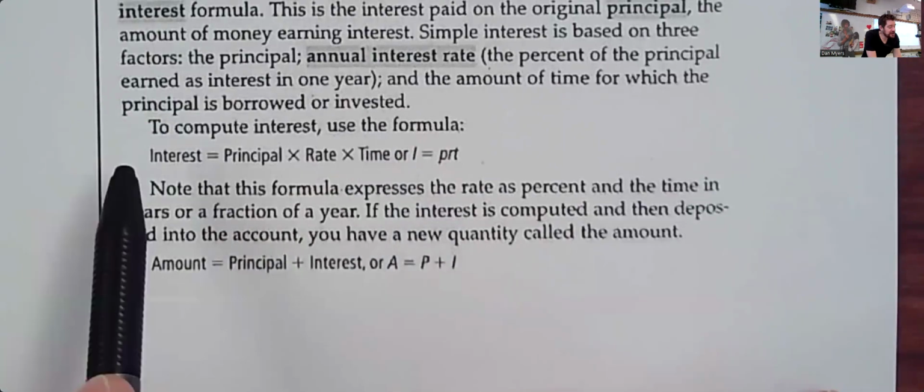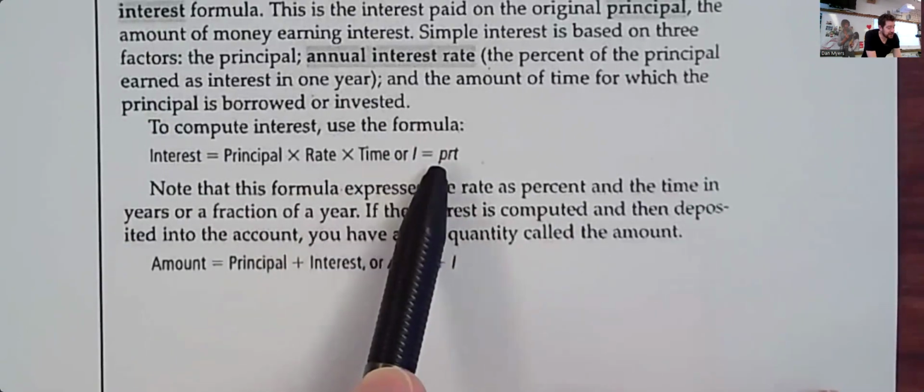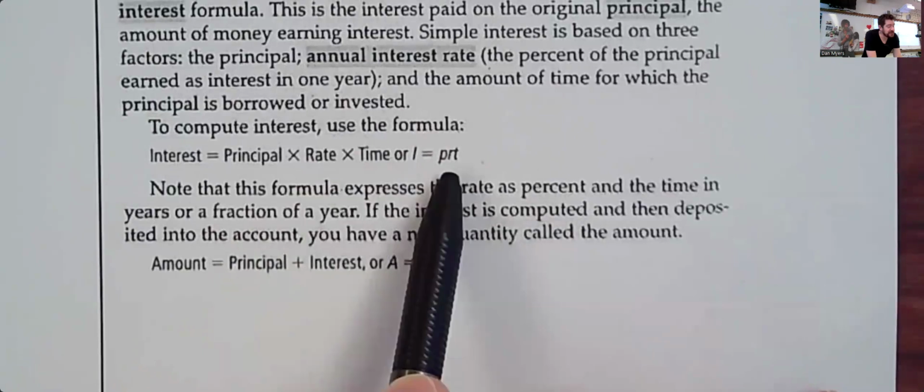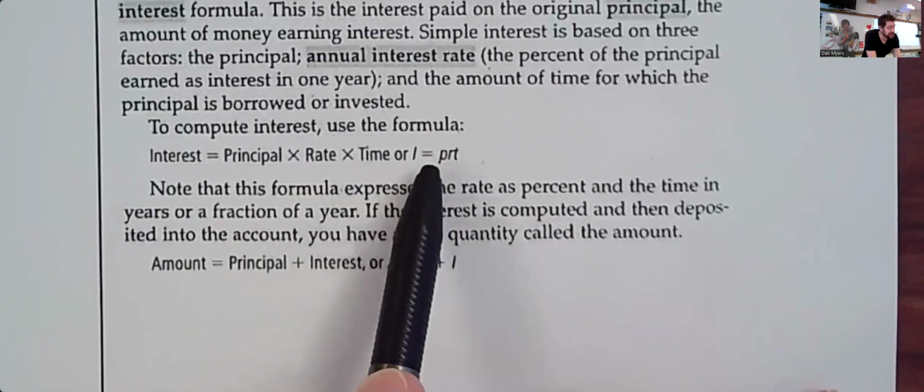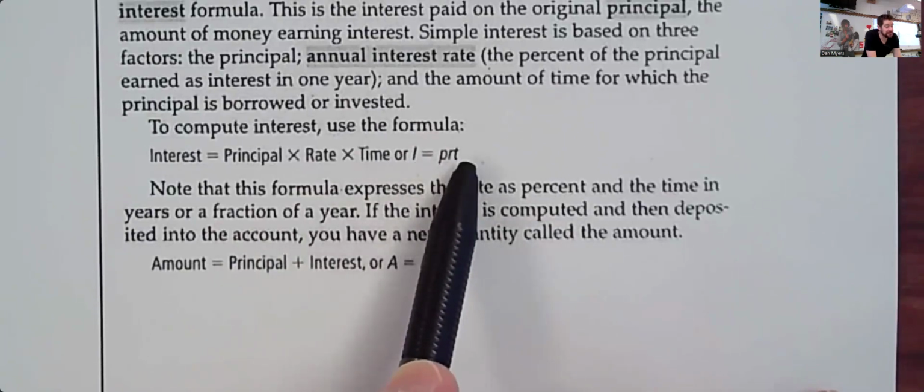So the other way of writing this would be I = PRT. I for interest, P for principal, R for rate, T for time. Interest is equal to the principal multiplied by the rate multiplied by the amount of time.